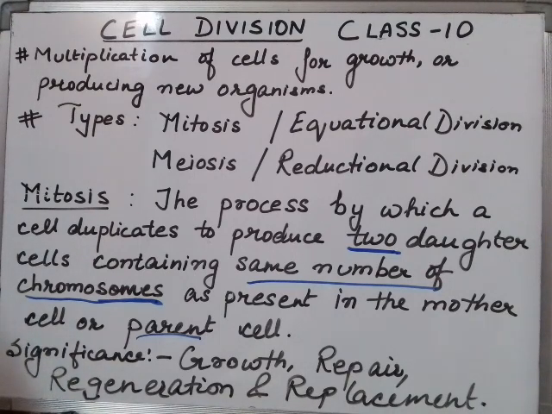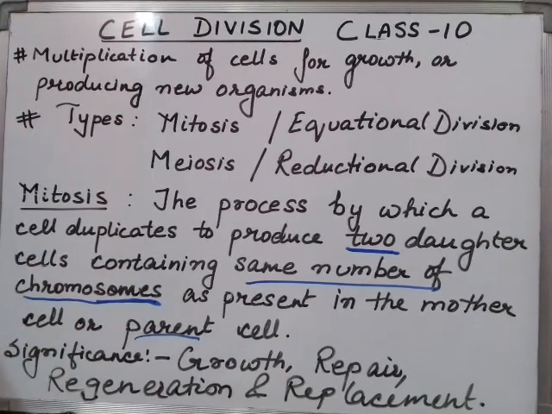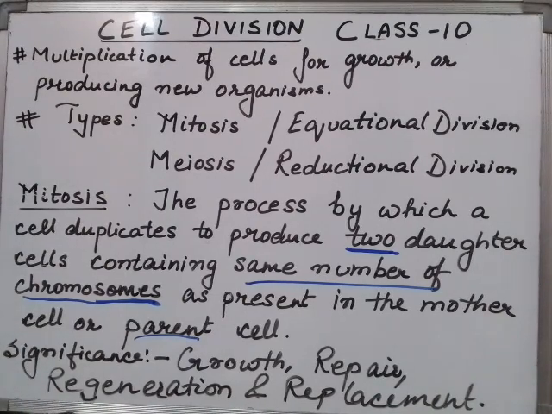The significance of mitosis is growth, repair, regeneration and replacement. That means an organism grows every moment. If there is an injury, accidental repair is required, or regeneration of any part, or replacement of any part of the physiological system of our body, then a new cell is needed. At that time mitosis plays the key role.